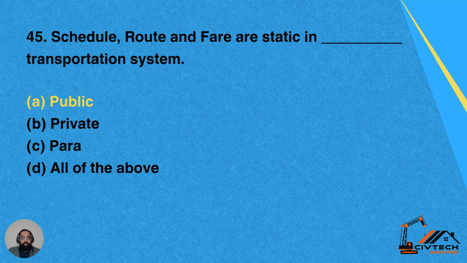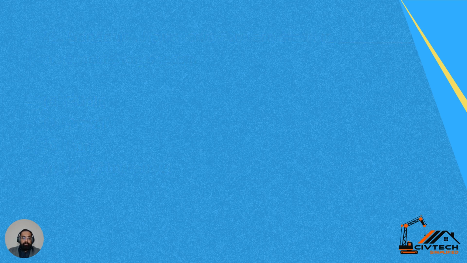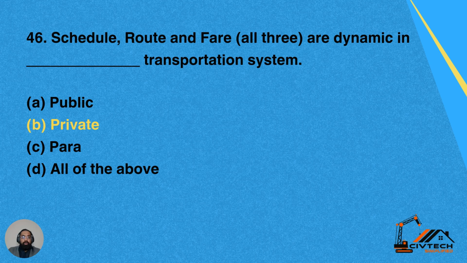45. Schedule, route, and fare are static in dash transportation system. Option A, public transportation system. Option B, private transportation system. Option C, para transportation system. Option D, all of the above. Schedule, route, and fare are static in public transportation system. So A is the correct answer.